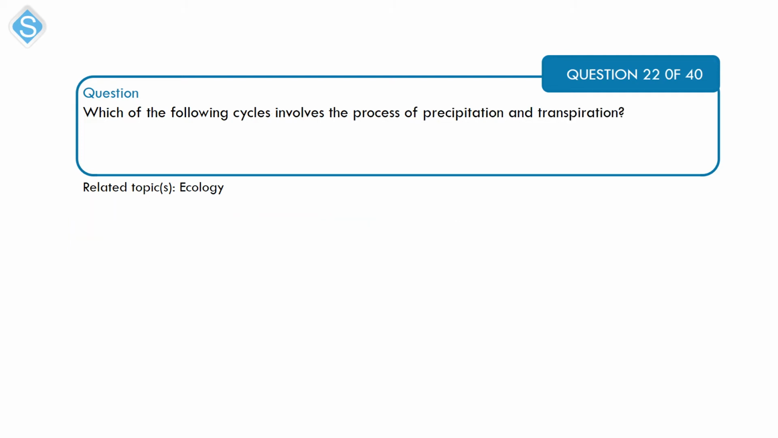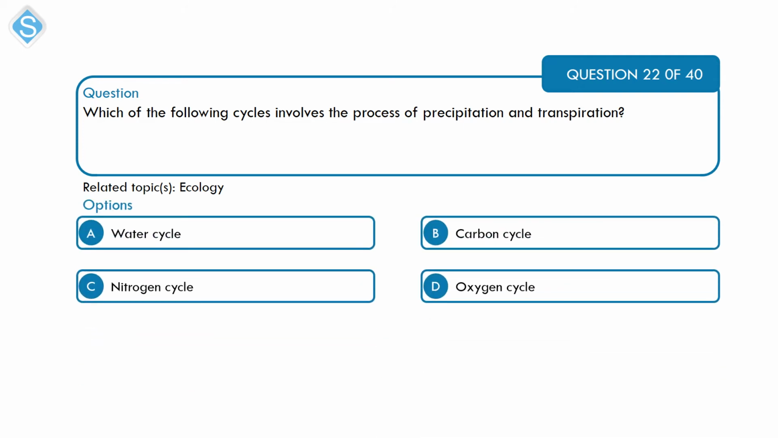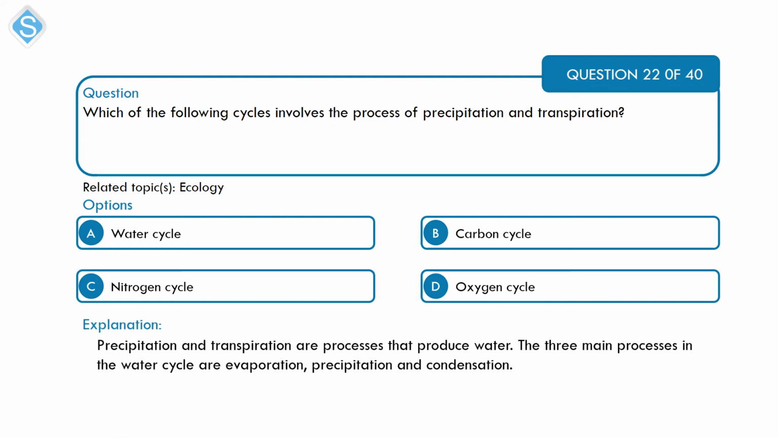Next is a question on ecology as well. Which of the following cycles involves the process of precipitation and transpiration? A. Water cycle. B. Carbon cycle. C. Nitrogen cycle. D. Oxygen cycle. Alright, precipitation and transpiration are processes that produce water, and so they are related to the water cycle. The three main processes in the water cycle are evaporation, precipitation, and condensation. Evaporation takes up water, precipitation and condensation return water.